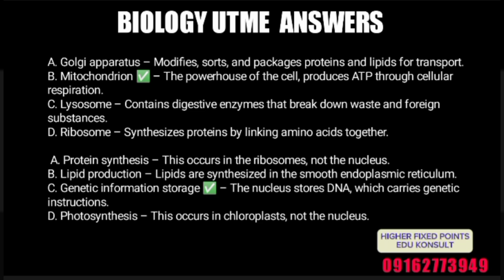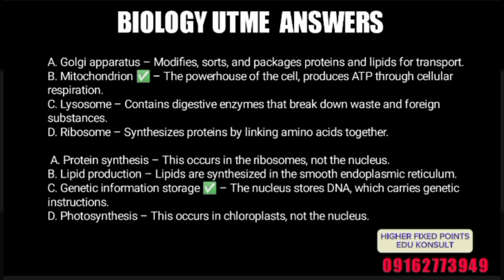And for number two, protein synthesis. This occurs in the ribosomes and not the nucleus. So ribosomes are for protein synthesis. Lipid production is done by the smooth endoplasmic reticulum. It occurs that way. So genetic information storage, the nucleus is responsible for that. It stores DNA, which carries genetic instructions.